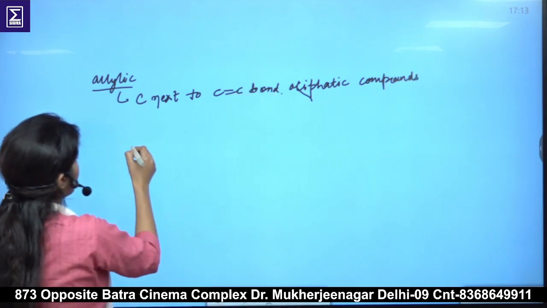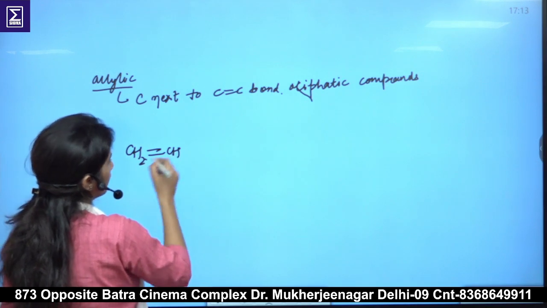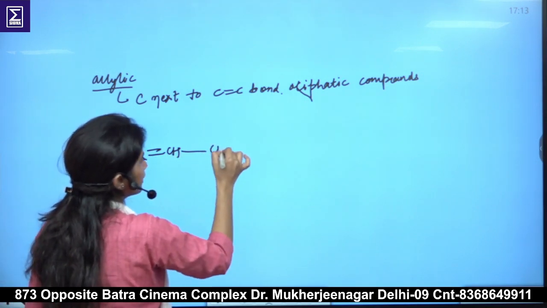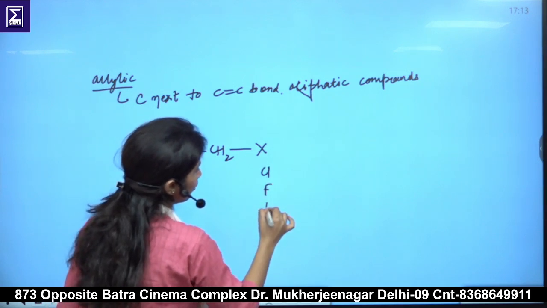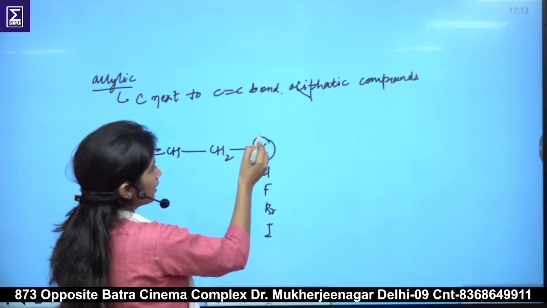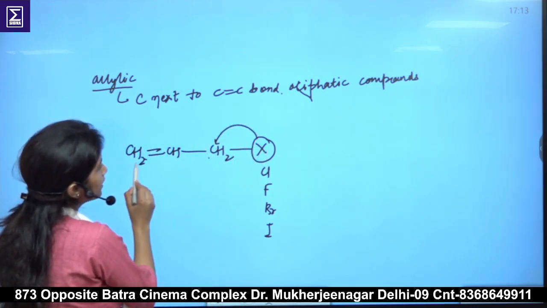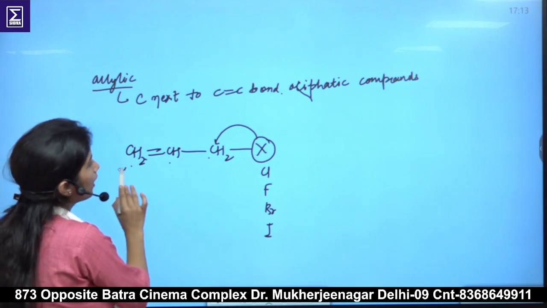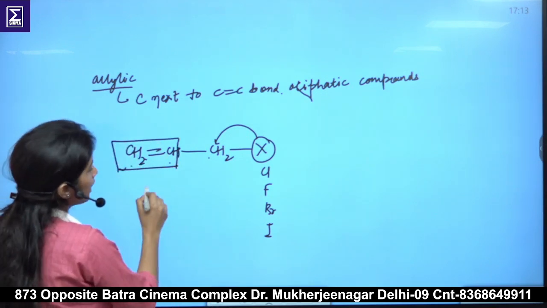That means when we have CH2=CH, and then we have CH2, and then we have any functional group, either chlorine, fluorine, bromine, iodine, anything. This halogen group is attached to this carbon, and this carbon is next to the carbon-carbon double bond of an aliphatic chain, not aromatic, then it is known as allylic.